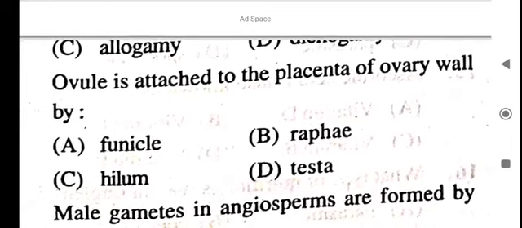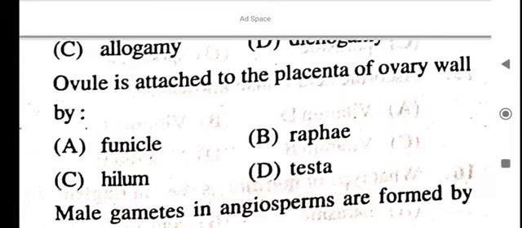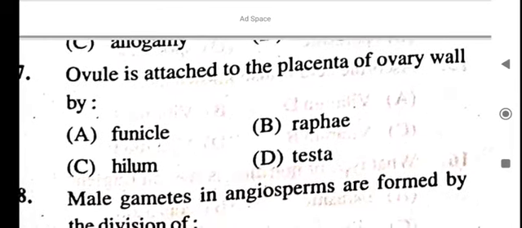Ovule is attached to the placenta of ovary wall by which? Options: funicle, raphe, hilum, testa.